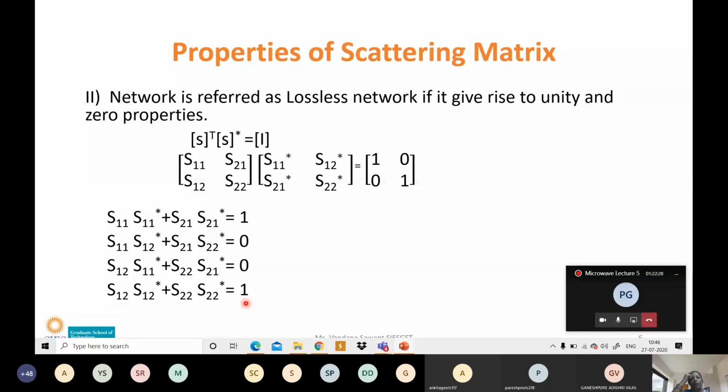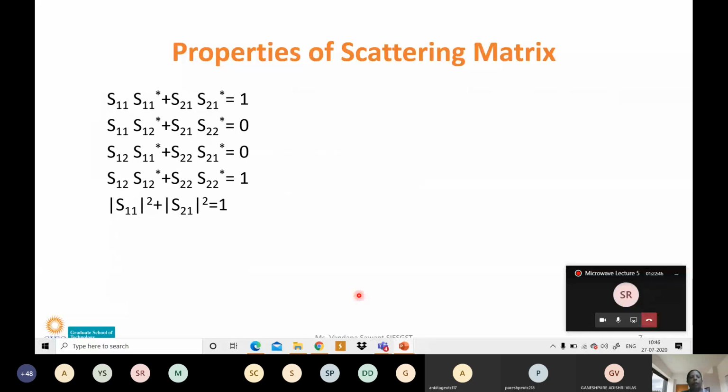Now write down one sentence. From equation number 1 and 4, write down this equation below this sentence: mod of S11 square plus mod of S12 square is equal to 1.